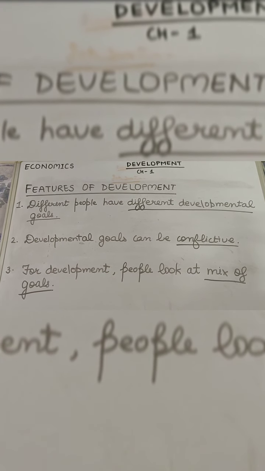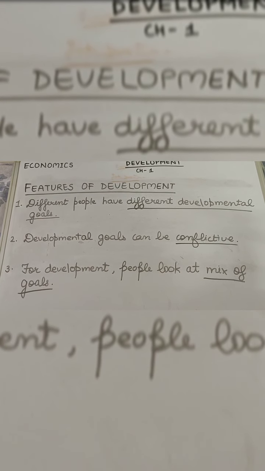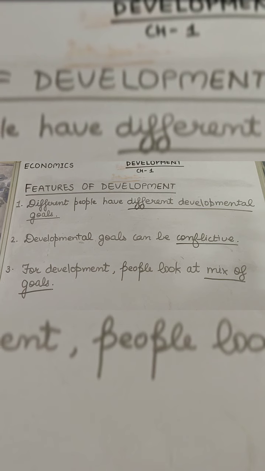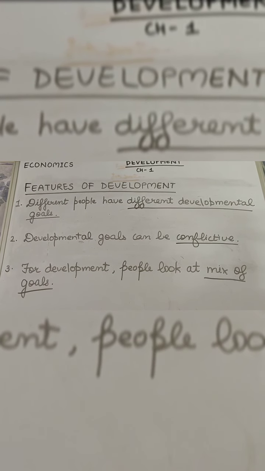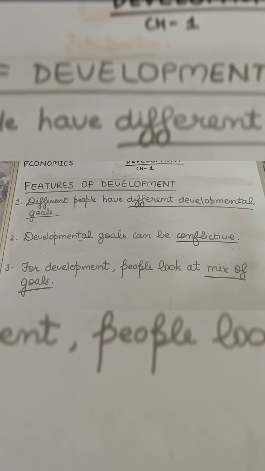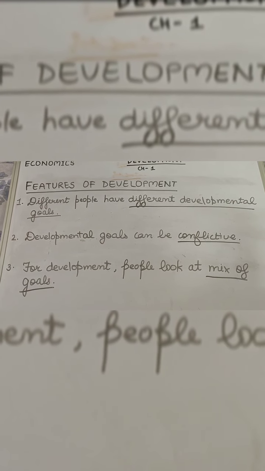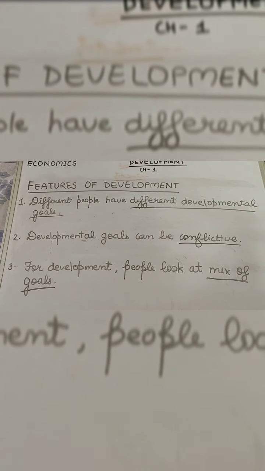Now coming to the second one, developmental goals can be conflicting. Here conflicting means that developmental goals can be destructive. The development for one may not be development for another. The complete explanation I would be giving you in the later discussions.